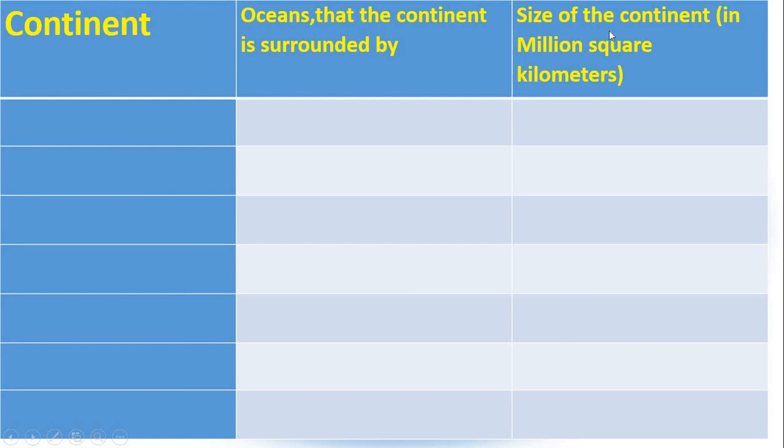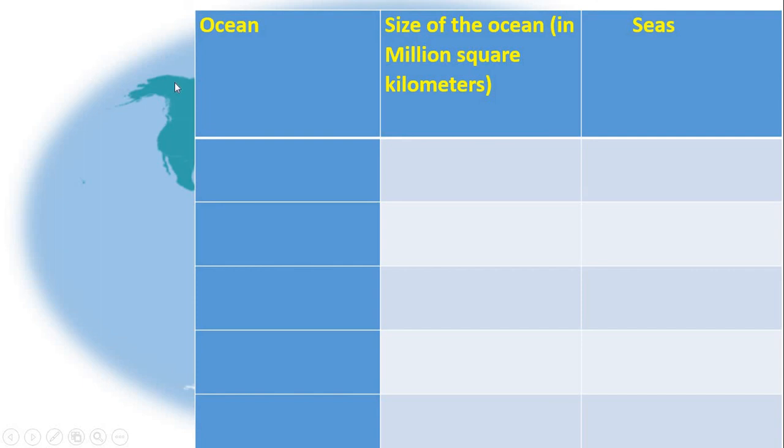Next, you need to fill in this table. You need to write the names of the continents, actually there are 7, and the oceans that the continent is surrounded by. You need to write the names of the oceans and the size of the continent in million square kilometers. And in the second table, you need to write the names of the oceans and the size of the oceans in million square kilometers, and the seas that you can see near those continents and oceans. So with that, I'm going to conclude.